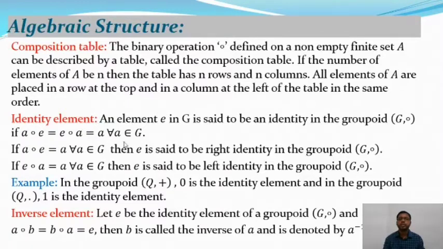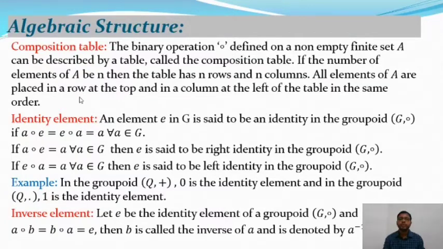So what is the composition table? A binary operation composition defined on the non-empty finite set A can be described by a table called the composition table. If the number of elements of A is n, then the table has n rows and n columns. All the elements of A are placed in a row at the top and in a column at the left of the table in the same order. This is called a composition table, where composition is the binary operation.